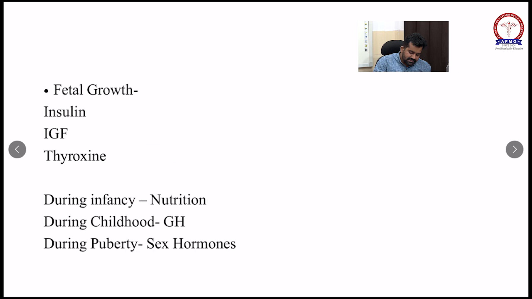Whereas in the male sequence, the first event is testicular enlargement. So you will see this MCQ. What is the male sequence? After the testicular enlargement, the second event will be penile growth.